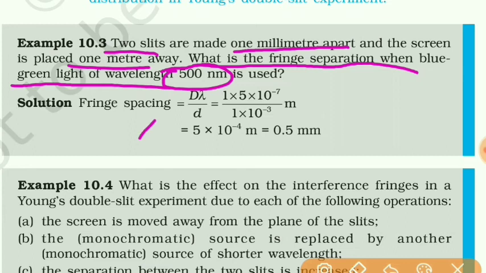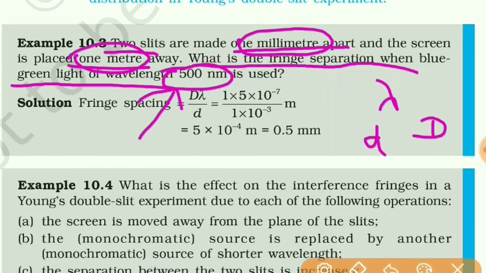So here the wavelength is given, that is lambda. The distance between the two slits, small d, is given, and the distance of the screen, capital D, is also given, and we want to find the spacing between the fringes.